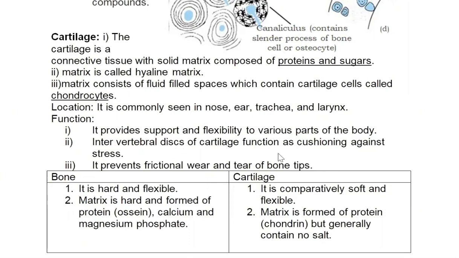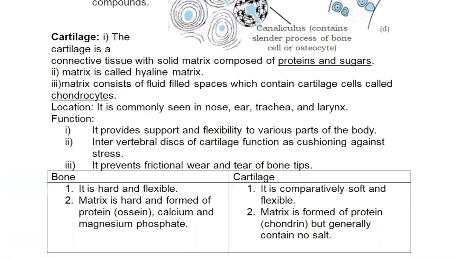Anyways, cartilage provides support and flexibility to various parts. Intervertebral discs of cartilage function as cushioning against stress. In between our vertebrae, there are pads of cartilage, and it prevents frictional wear and tear of bone tips. Now, what does that mean? Say this is a bone. Around it, at the joint, there is a thin pad of cartilage which will help in preventing frictional wear and tear.